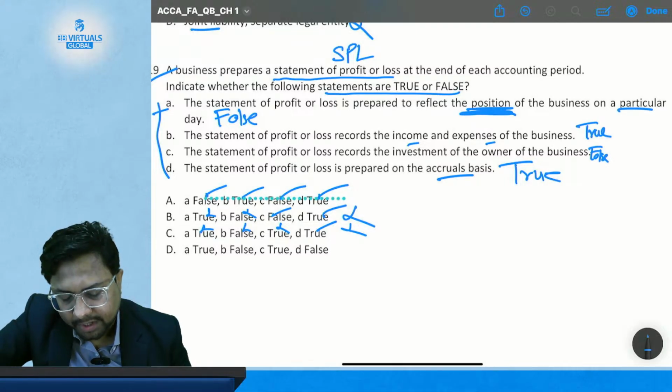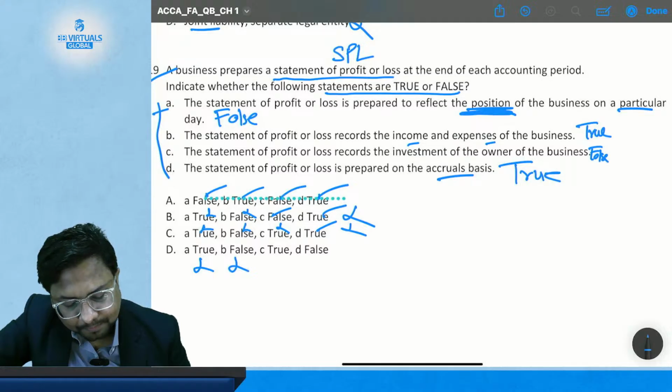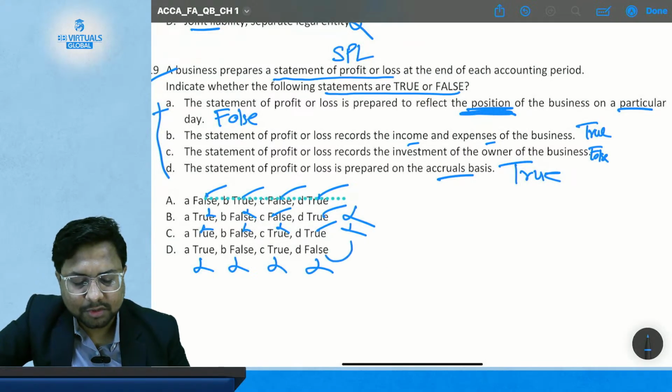Now option D. Statement A true? No. Statement B true? No. False. No. Statement C true? No. Statement D false? No. So option number D is also incorrect.